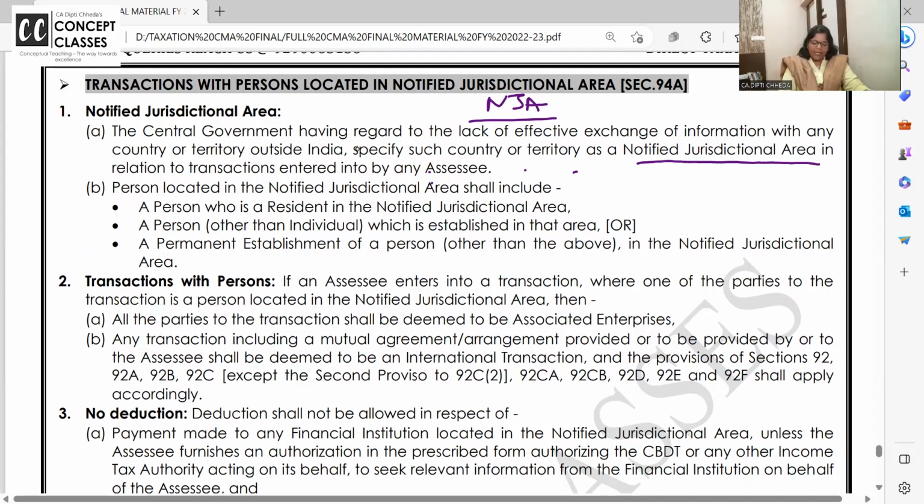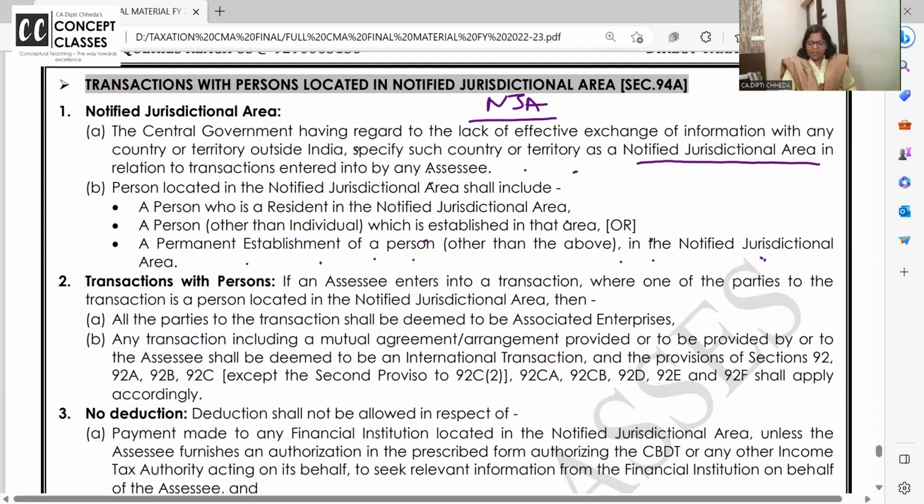Okay, in relation to transactions entered in the SSE. Person located in India shall include a person who is resident in NJ or a person other than individual who is established in that area, or a PE of a person other than above in the NJ.